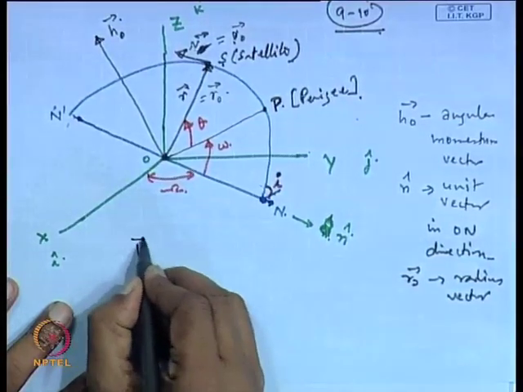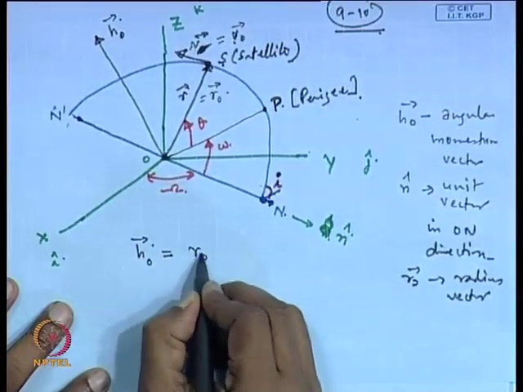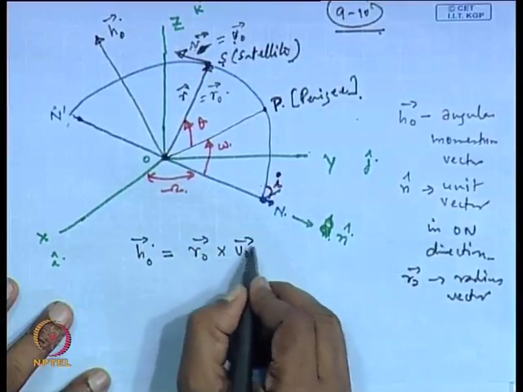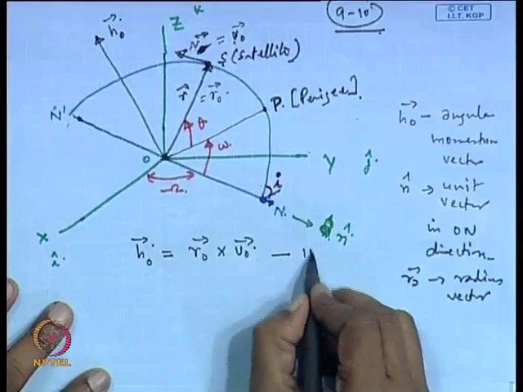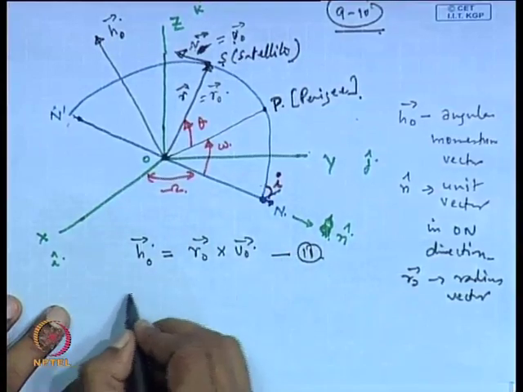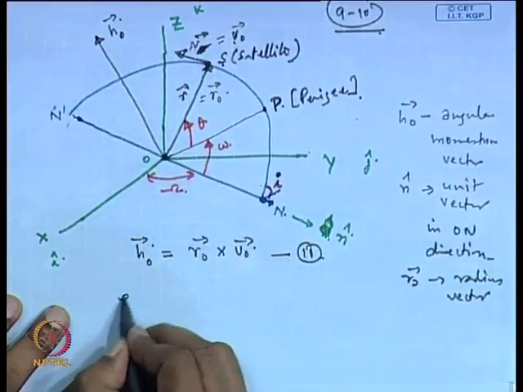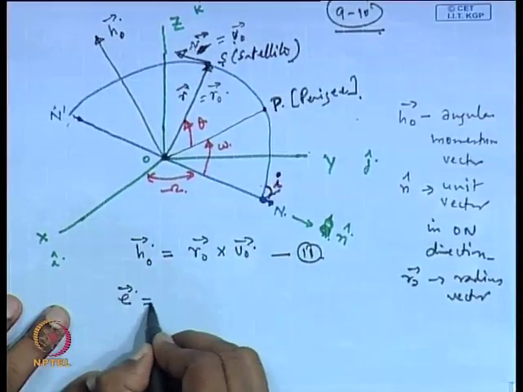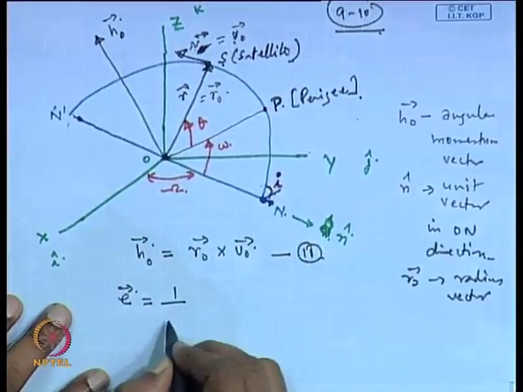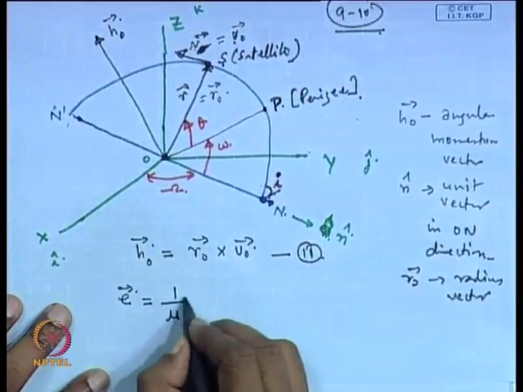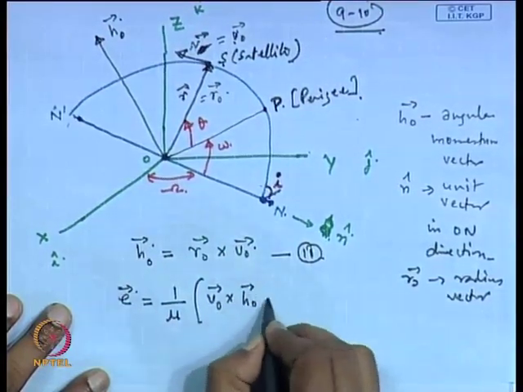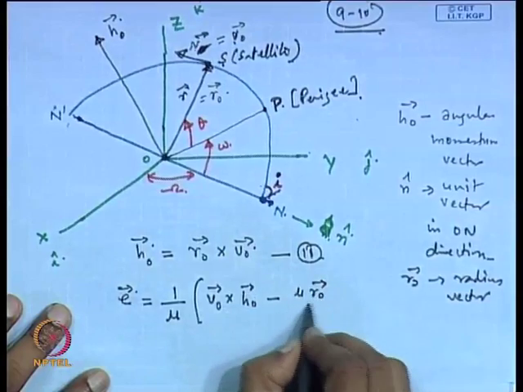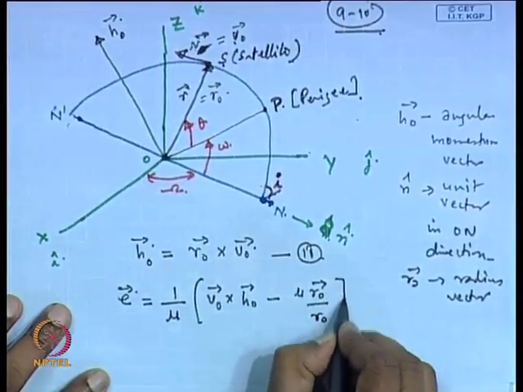Let us write H 0 equal to R 0 cross V 0; we have written this equation earlier also, but let us write it again. Then the eccentricity vector, if you remember from our earlier lectures, is E equal to 1 by mu times V 0 cross H 0 minus mu R 0 by R 0.